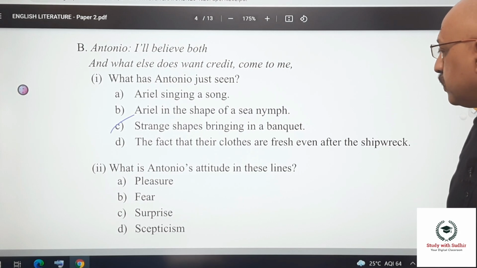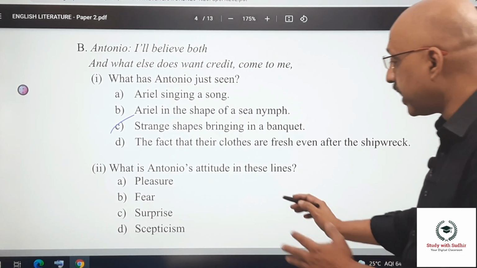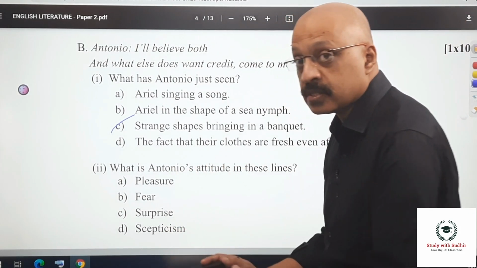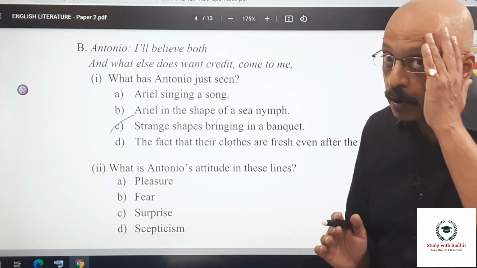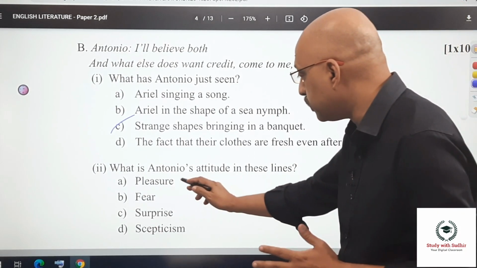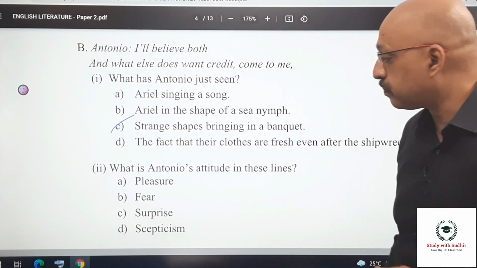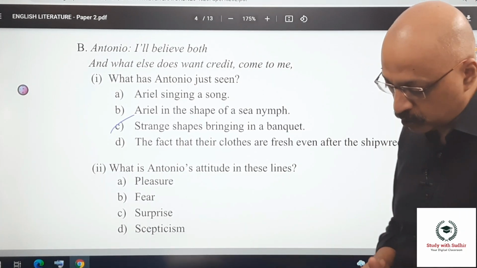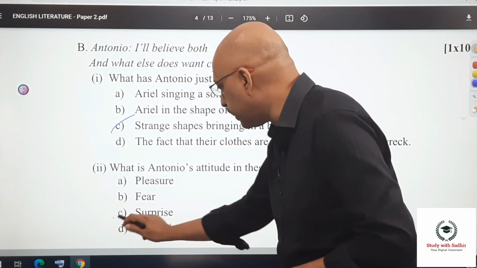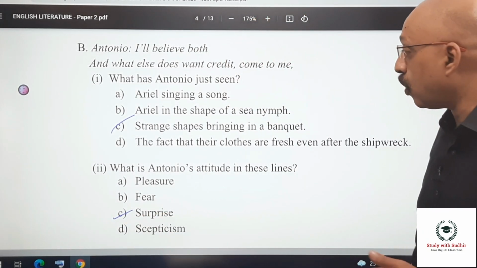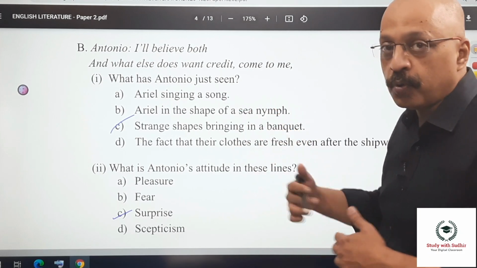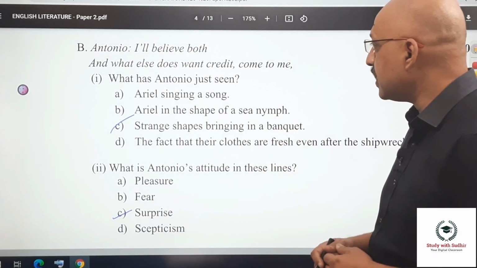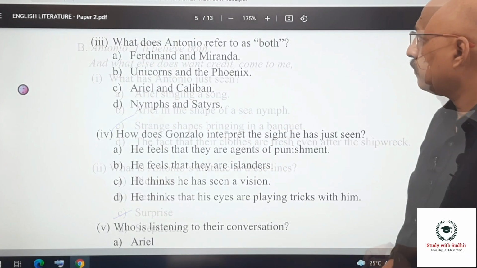What is Antonio's attitude in these lines? Now, these kinds of questions you need to be a little careful about. Think very carefully. Is it pleasure? Is it fear? Is it surprise? Or is he being very skeptical about what he is seeing? The element that is being expressed is that of surprise. I'll believe both, because he's surprised at what he is seeing out there, right?